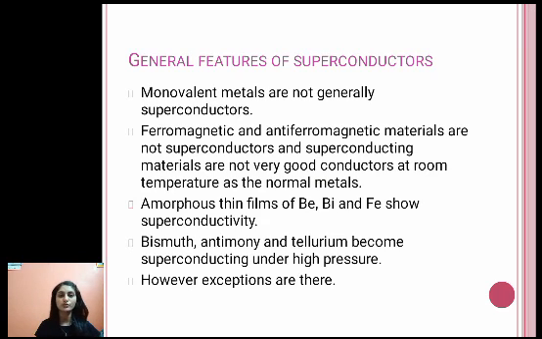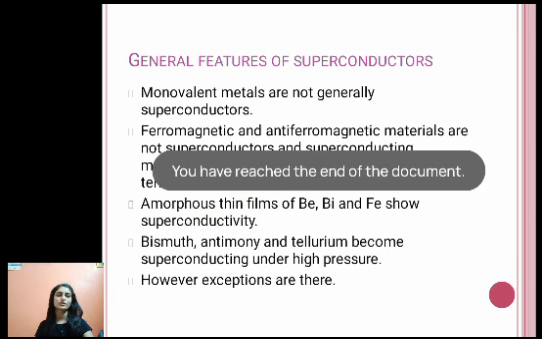Some of the general features of superconductors we will also see. Monovalent metals are not generally superconductors. Ferromagnetic and antiferromagnetic materials are not superconductors, and superconducting materials are not very good conductors at room temperature, unlike normal metals. Amorphous thin films of beryllium, bismuth and iron show superconductivity. Bismuth, antimony and tellurium become superconducting under high pressure. However, exceptions are there. So these are the general features of superconductivity which we have studied, and which I have put in here. So thank you so much.